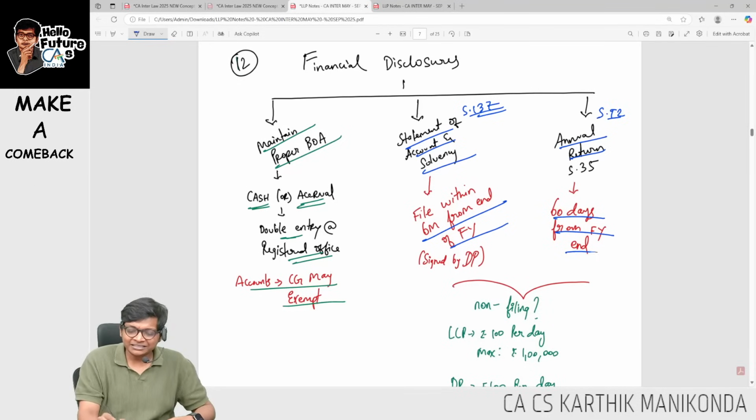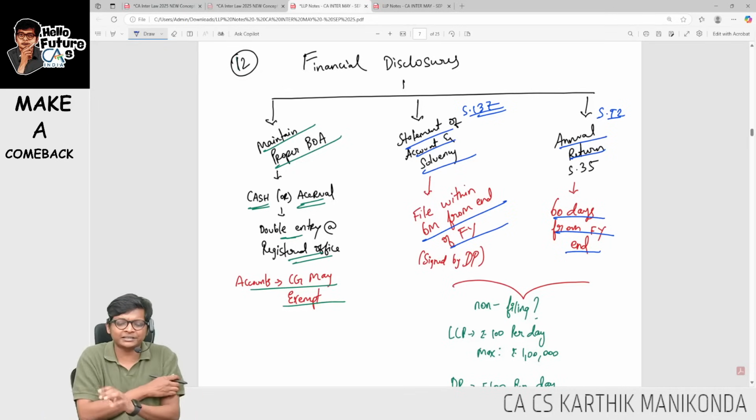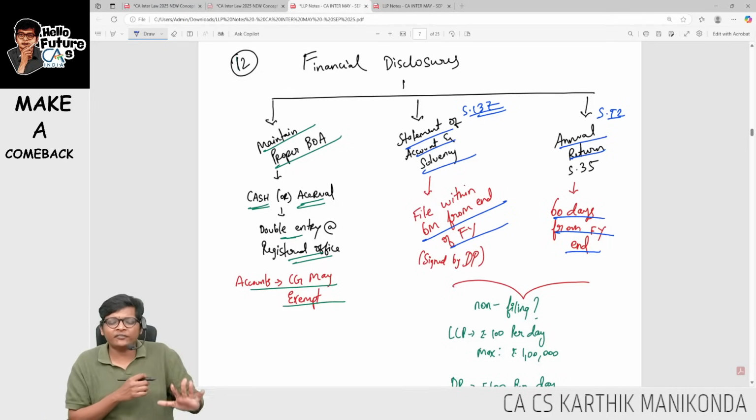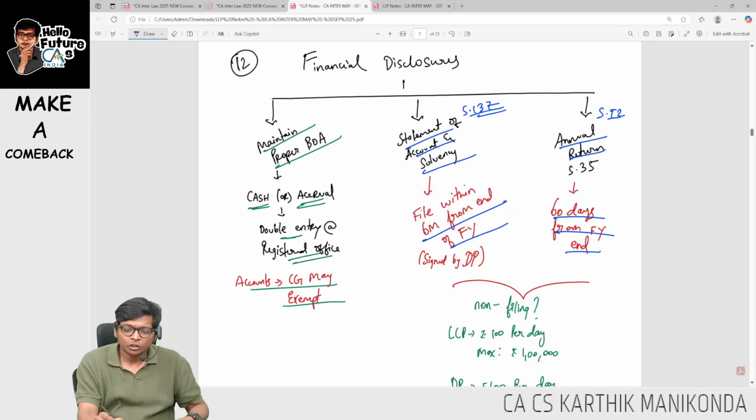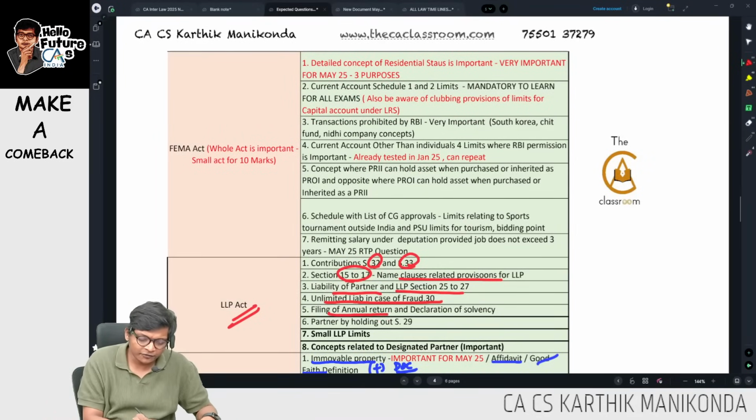This will be filed within 60 days from the end of the financial year. Simple. Annual return, 60 days from the end of the financial year, because we don't have an AGM. FS will take time to prepare. That's why 6 months from the end of the financial year. Okay. Next, filing of return is done.